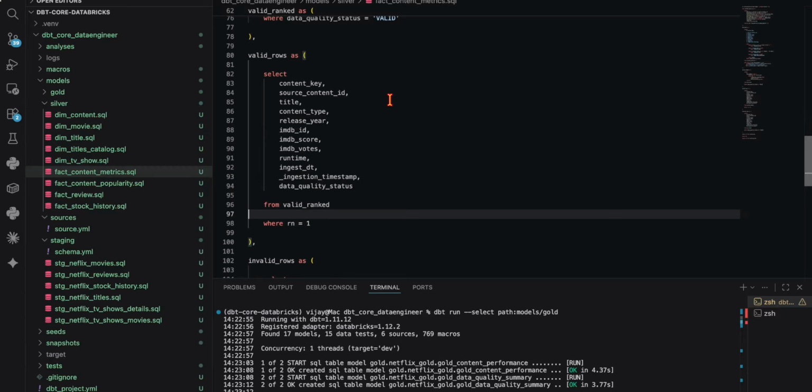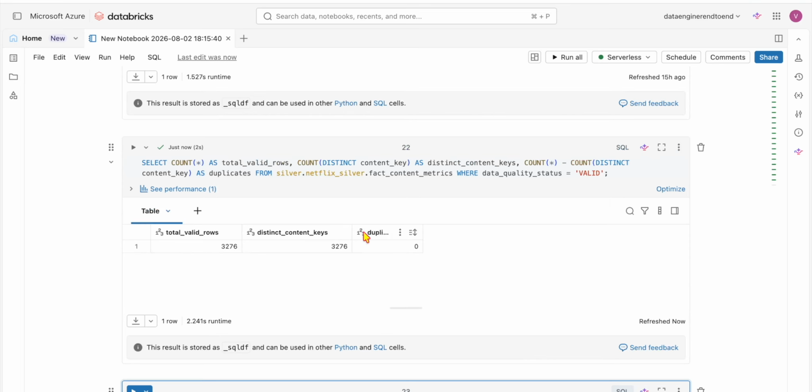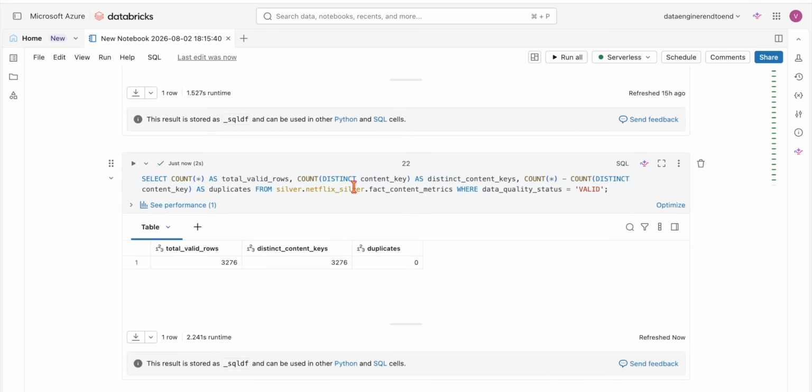This is how we eliminated the duplicate records. If we get a rank, I always consider only the first record. Now if you query the silver layer, the fact content metrics, 0 records, no duplicates. Earlier the case was different; now the content keys match with valid records.